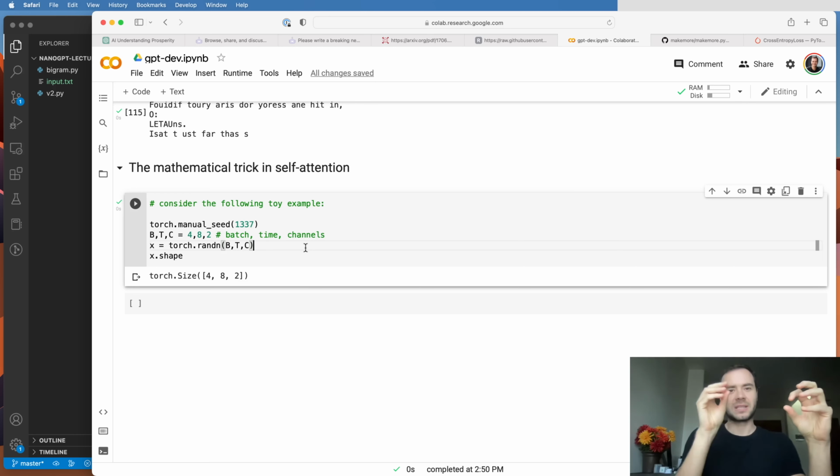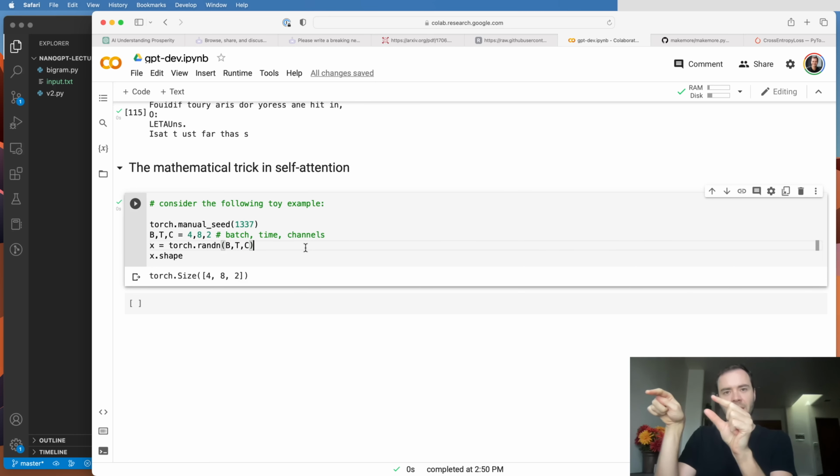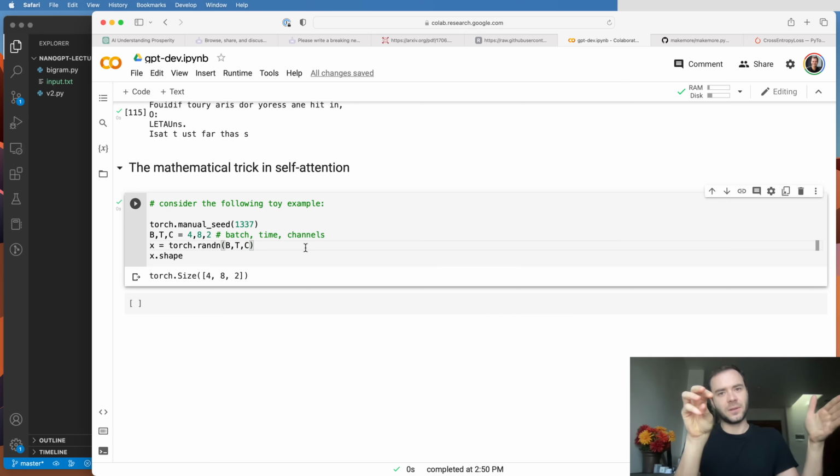So the token, for example, at the 5th location should not communicate with tokens in the 6th, 7th, and 8th location, because those are future tokens in the sequence. The token on the 5th location should only talk to the ones in the 4th, 3rd, 2nd, and 1st. So information only flows from previous context to the current time step.